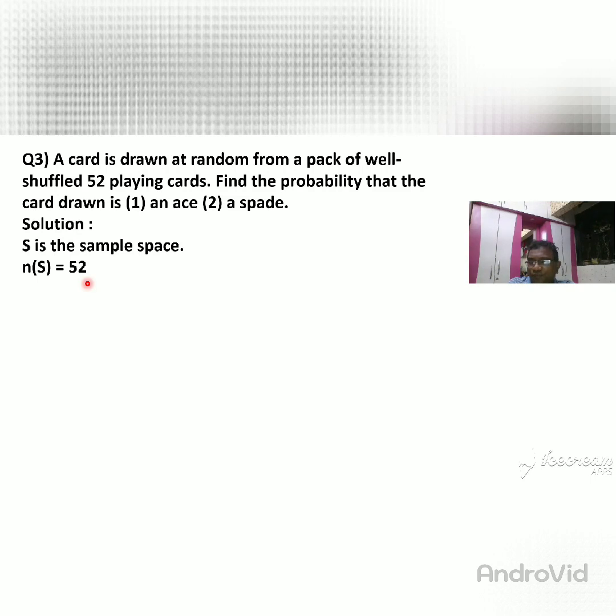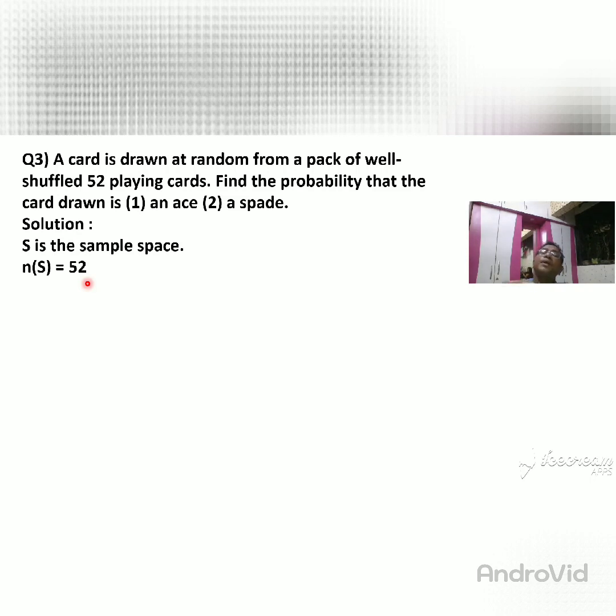Here I want to inform you that some students who draw very well write the sample space with pictures, writing ace, 2, 3, 4 of all suits with nice design. It is not necessary, remember that. Don't waste your time. Directly say: in a pack of playing cards there are 52 cards. So n(S) is equal to 52.